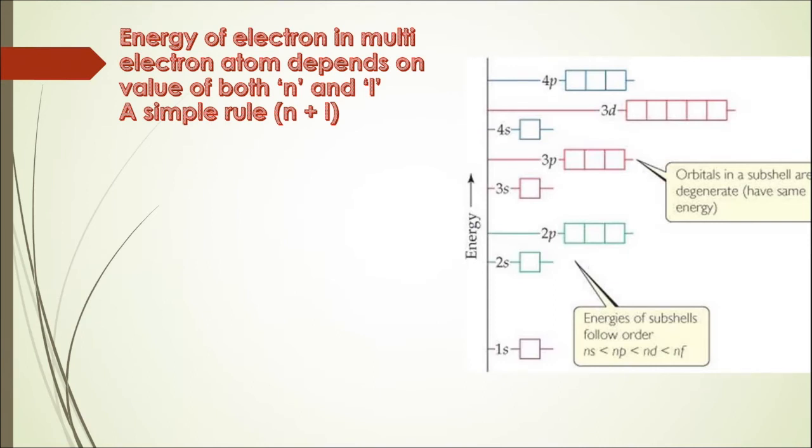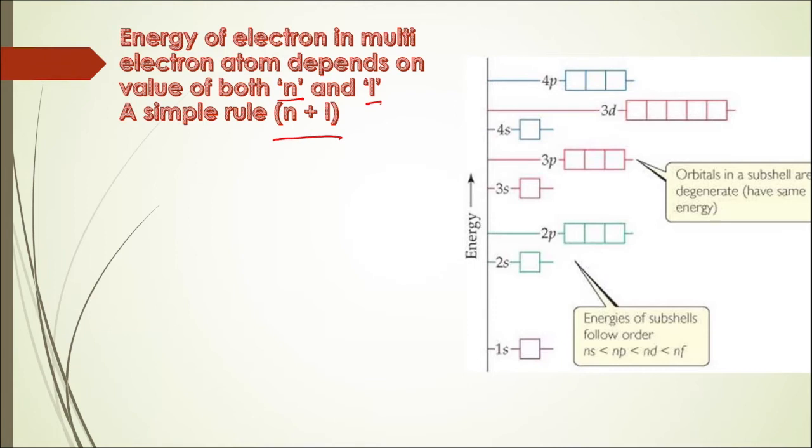But when we look at multi-electron systems, we come to know that for a multi-electron system that has more than one electron in it, the value of energy is determined both by n as well as l. There is a simple rule to determine the energy of an orbital or a subshell here, and that is the n plus l rule.